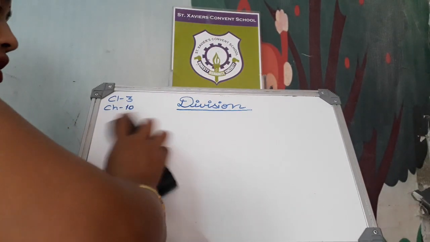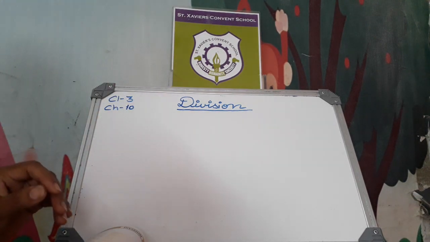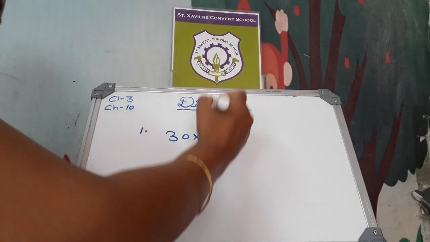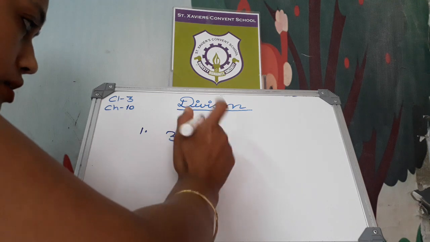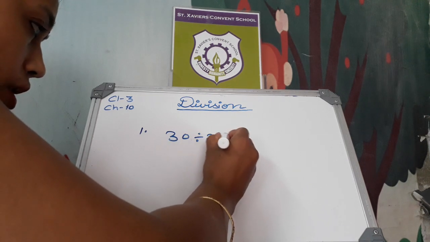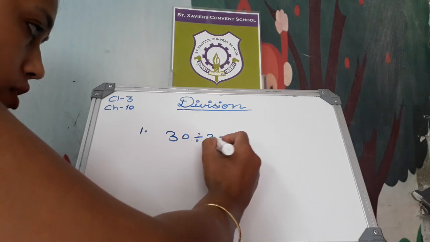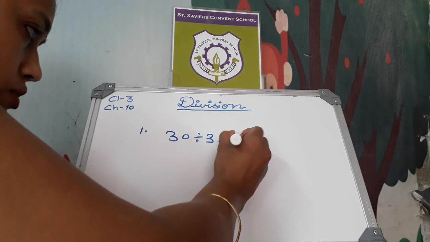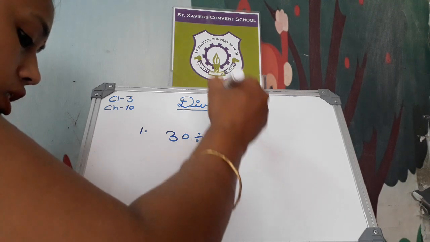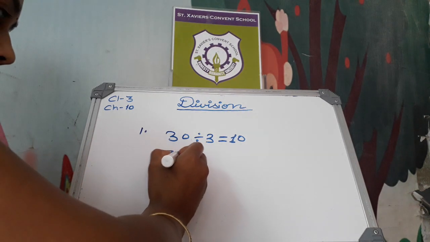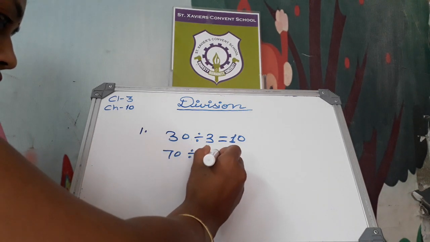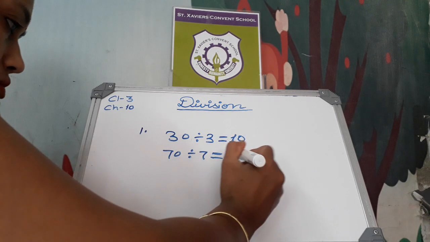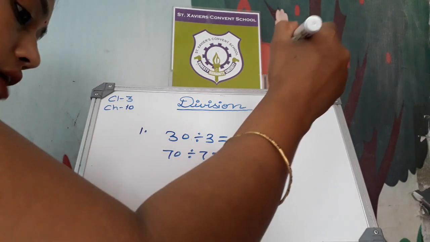Now see number 1. 30 divided by 3. Now we have to read the 3 table. In the table of 3, 30 will come at 10 times. 3 tens are 30. 70 divided by 7. In the table of 7, 70 will come at 10 times. Okay, 7 tens are 70.